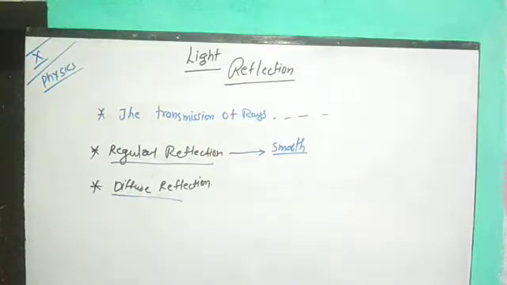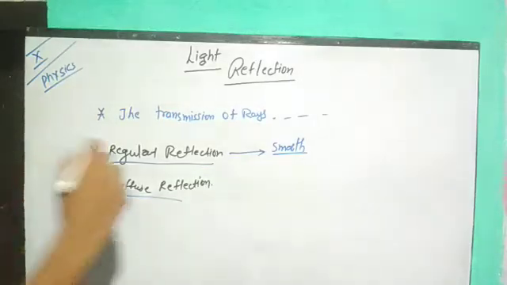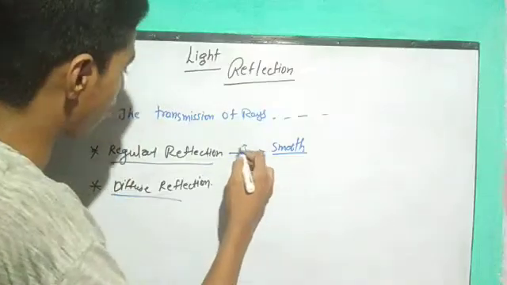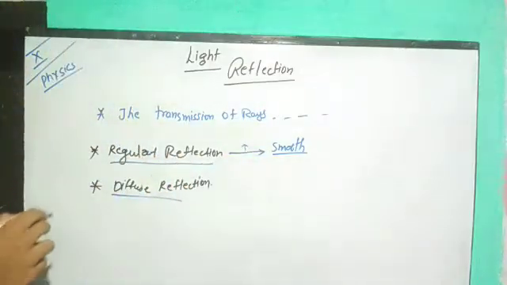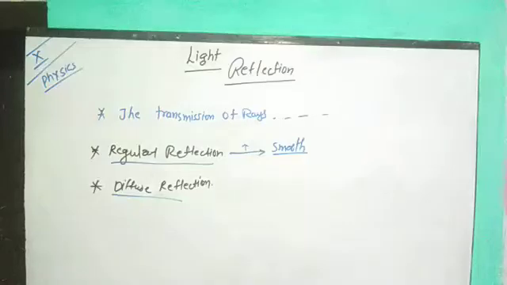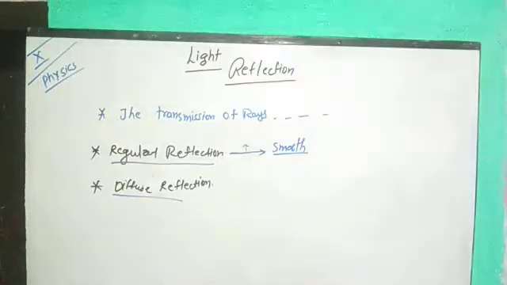So another one is diffuse reflection. It is a type of reflection I already told you about, where all the rays are not reflected in one direction. In the case of regular reflection, it happens mostly through smooth surfaces. A smooth surface can be that of a mirror or any lens, a plane mirror or any spherical mirror. So it doesn't matter, not only in the case of a plane mirror. So first we will go through the next topic, reflection of light through plane mirrors.